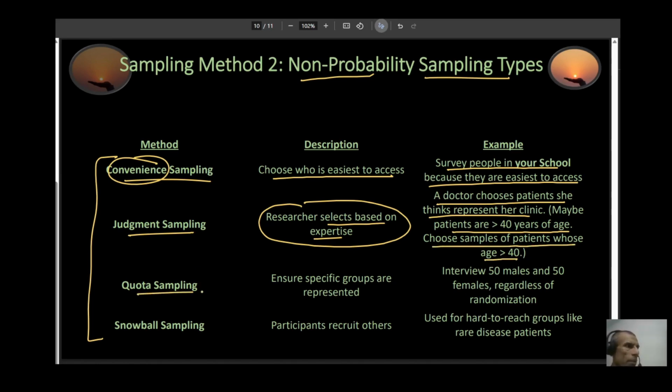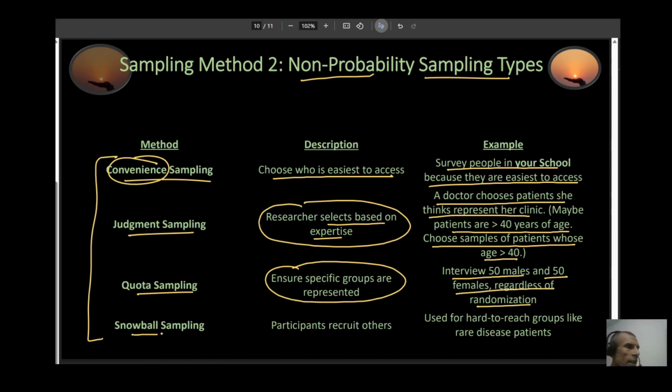Then you have quota sampling. So in this case, you're making sure that each specific group is represented. So for example, you may interview 50 males and 50 females regardless of your randomization, because you want to make sure that they are in equal proportion.